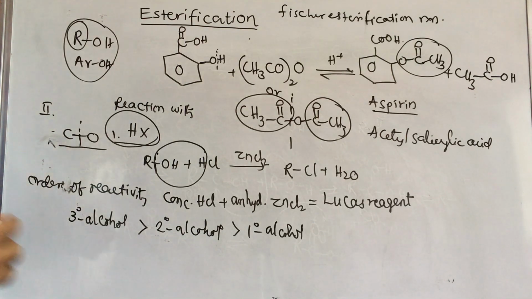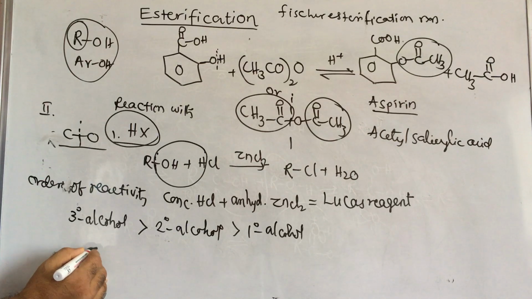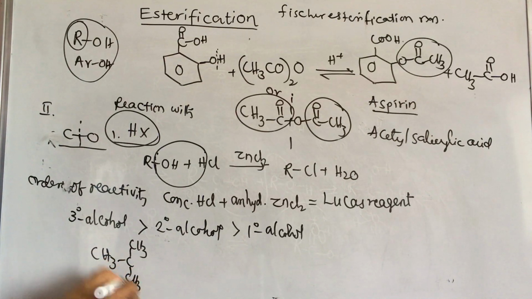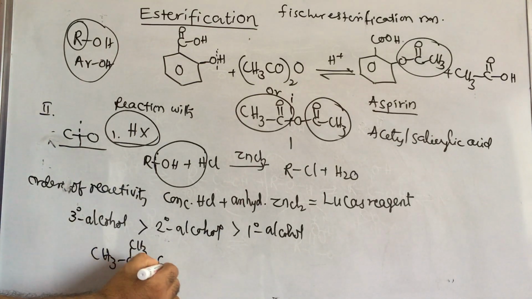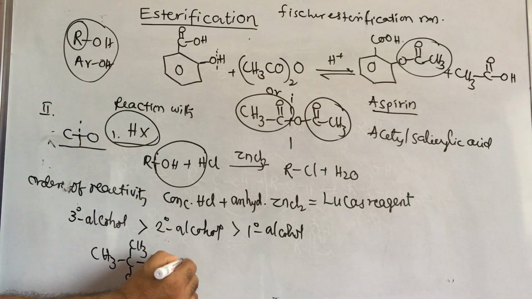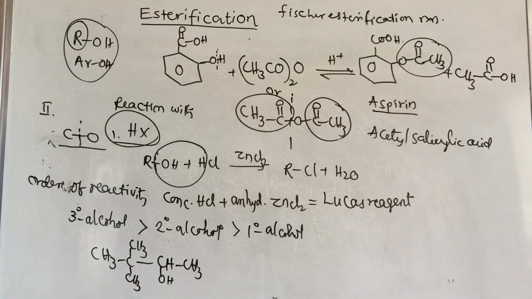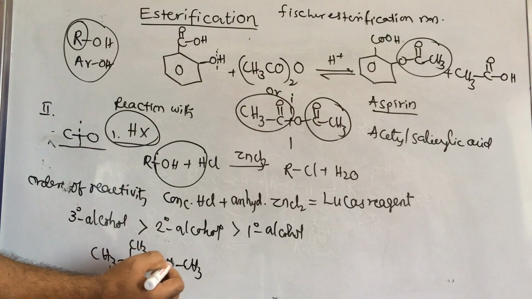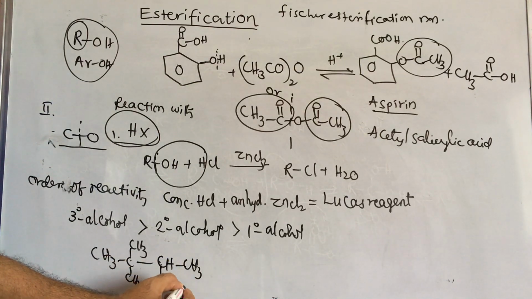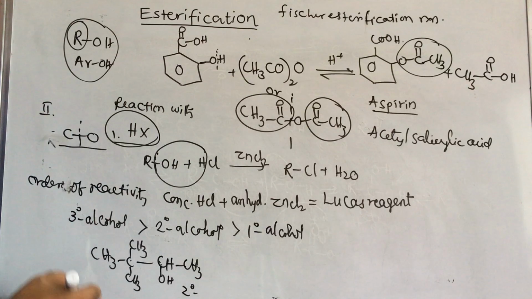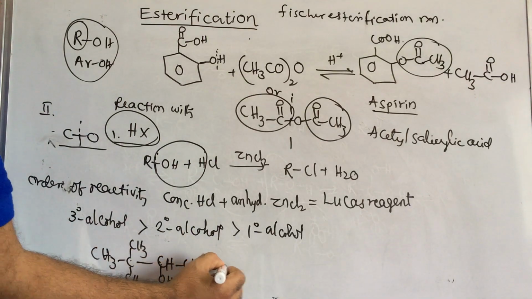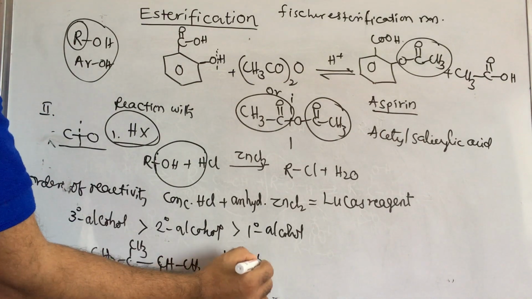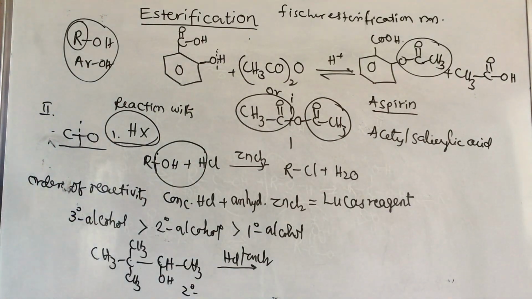One more example, take here. I am taking a tertiary or secondary, CH3, CH3, CH3. Now here CHOH and CH3. Which alcohol is this? Carbon bonded with two directly bonded carbons. It means secondary alcohol this is. Then we can say this is secondary alcohol. This secondary alcohol in presence of HCl and zinc chloride, then what will it convert to?